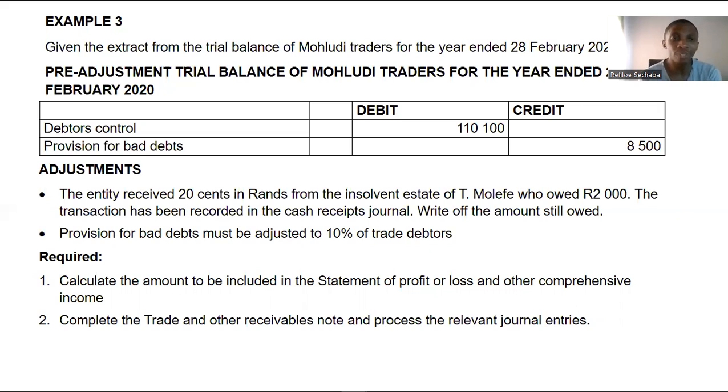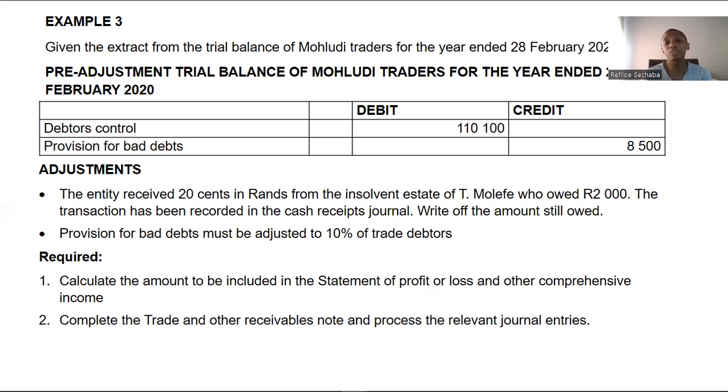The entity received 20 cents in the rand from the insolvent estate of T. Mulife, who owed us 2,000 rand. So T. Mulife owes us 2,000 rand. And remember, an insolvent estate simply means that T. Mulife's assets have been dissolved. So basically, T. Mulife couldn't pay his debts, and now his assets were taken. And now the insolvent estate gave us only 20 cents of every 1 rand that T. Mulife owed. Now, in this case, T. Mulife owed us 2,000 rand. Now, 20 cents simply represents 20%.